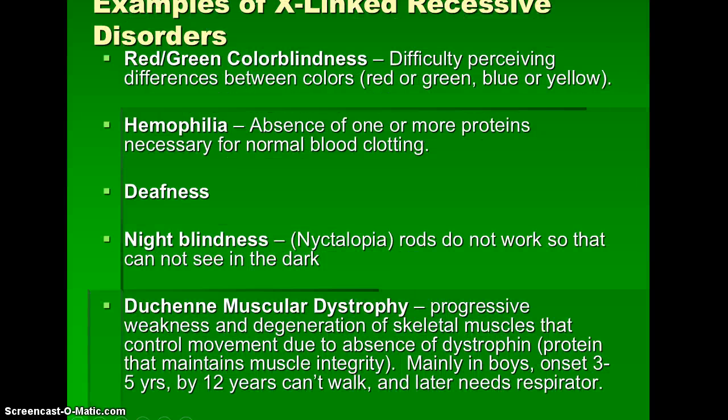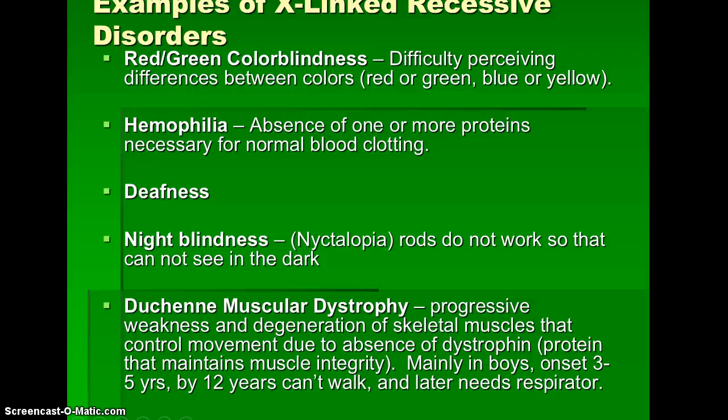Some examples of X-linked recessive disorders. Red-green colorblindness, difficulty seeing red versus green, blue versus yellow. On my website, I have a card that you can look at to see if you can see the number or whatever. If you can see it, then you're fine. If you can't see it, then it's a sign that you have color blindness.